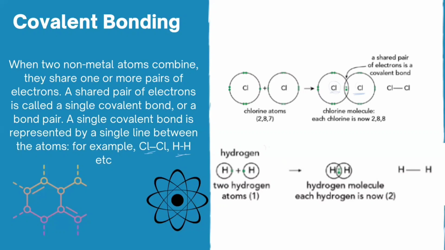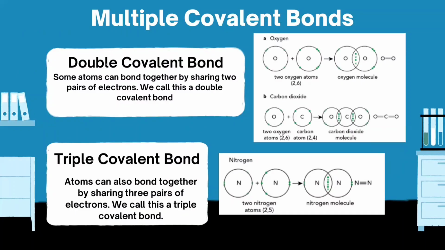The second example, as you can see, hydrogen atoms. Two hydrogen atoms, they need one electron to complete their duplet. In the previous slide, I told you about the single covalent bond because chlorine atoms and hydrogen atoms needed just one electron to complete their valence shell. So therefore, they just shared one electron and they formed the single covalent bond.